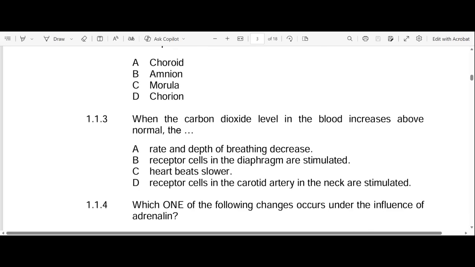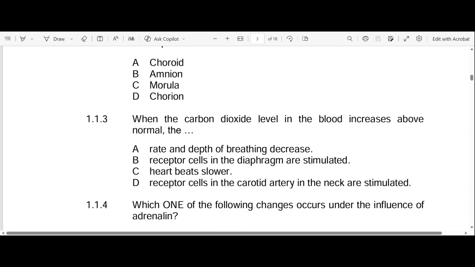1.1.3. When the carbon dioxide level in the blood increases above normal, A, the rate and depth of breathing decrease. We know that's not true because when the levels of carbon dioxide increase in the body above normal, the rate and the depth of breathing increase instead of decrease, right? So that more oxygen is drawn to the lungs, for purposes of exhaling it out. Does that make sense? Okay, A is not the answer.